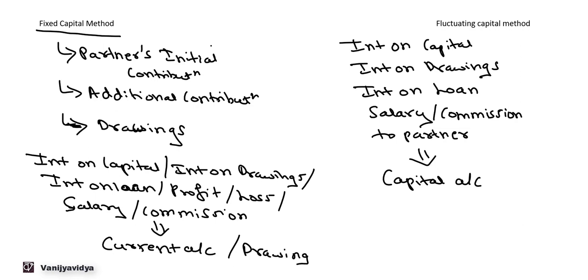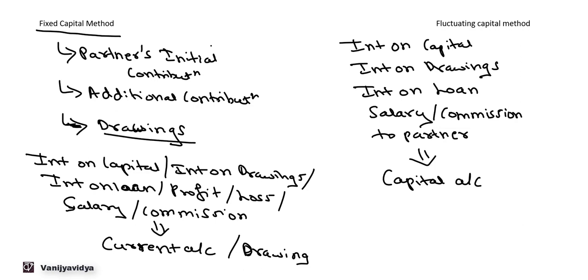Now, if the amount is withdrawn regularly by the partner, say if the salary amount is withdrawn, commission amount is withdrawn, interest on loan, interest on capital, interest on drawing, or the profit and loss is withdrawn, then that drawing entry will be routed through this current account and not capital account.